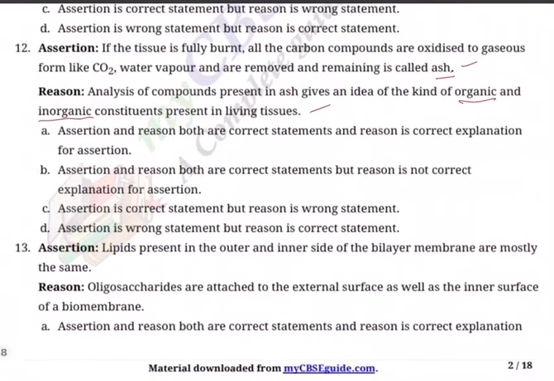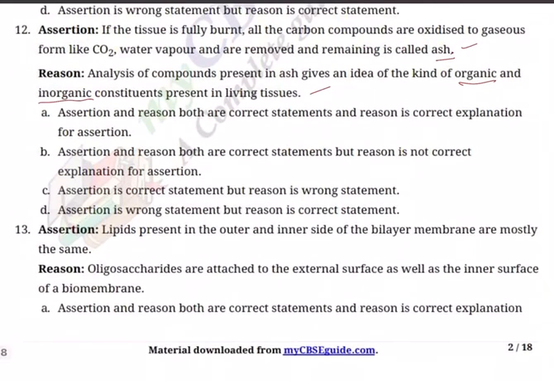A. A and R both are correct, and R is correct explanation for A. B. A and R both are correct, but R is not correct explanation for A. C. A is correct, but R is wrong. D. A is wrong, but R is correct. Question 13. Assertion: Lipids present in the outer and inner side of the bilayer membrane are mostly the same. Reason: